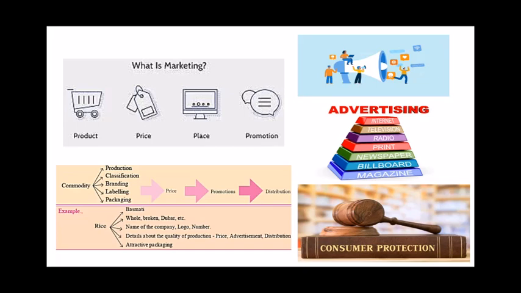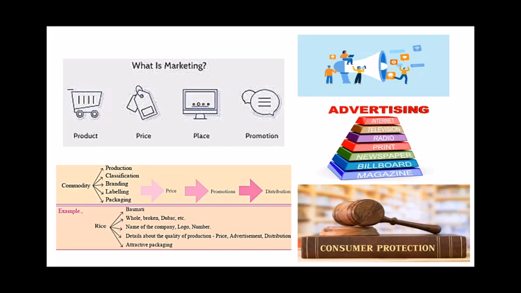Here there is a picture given showing the process of a commodity being produced, through the last stage of packaging, to price fixing, promotion and distribution. This is a basic chain or process of a commodity, from its birth, that is manufacturing, to the last step, that is distribution.